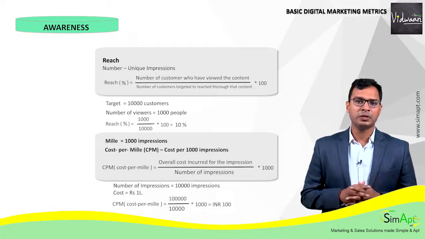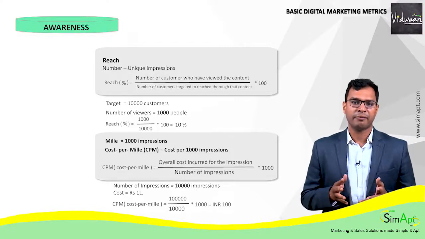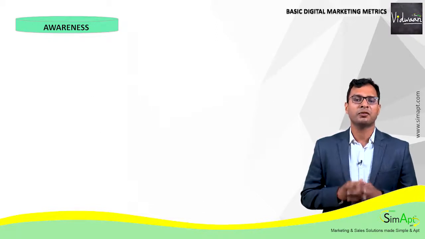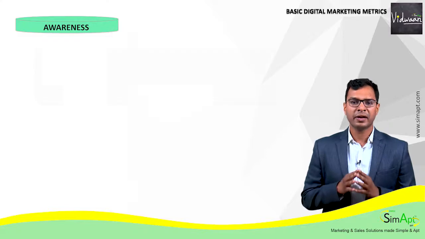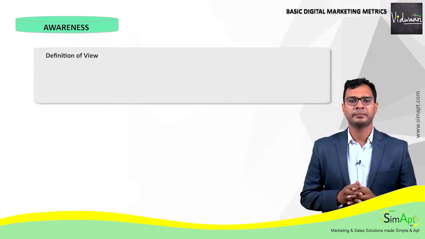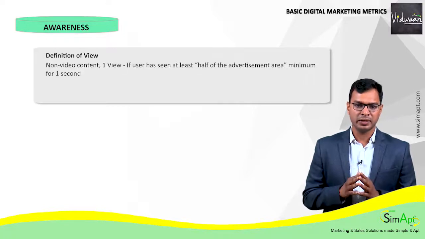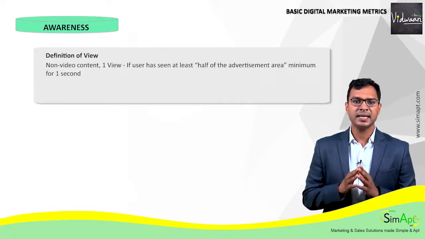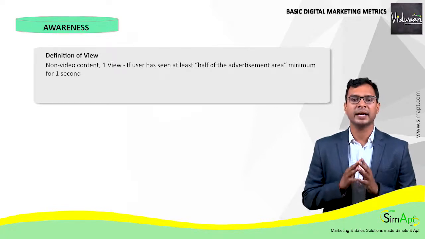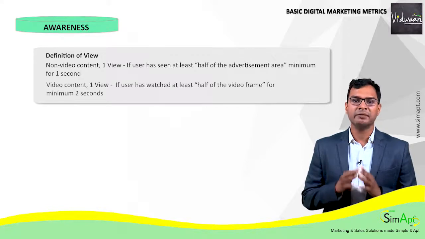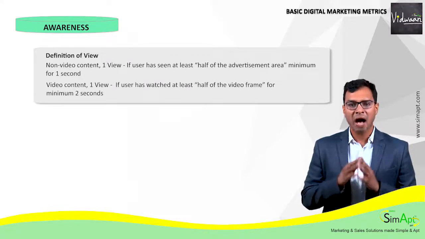We, as customers, many times scroll down, say, a Facebook page without even glancing at any content for a fraction of a second. Hence, the definition of a view has to be framed. In the case of non-video content, a view is registered if the customer has seen at least half of the advertisement area for a minimum of 1 second. In the case of video content, a view is registered if the customer has watched at least half of the video frame for a minimum of 2 seconds.